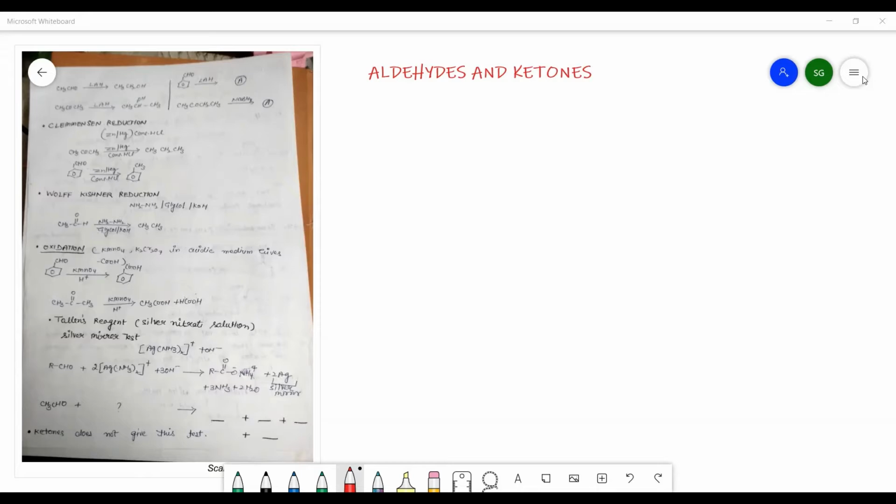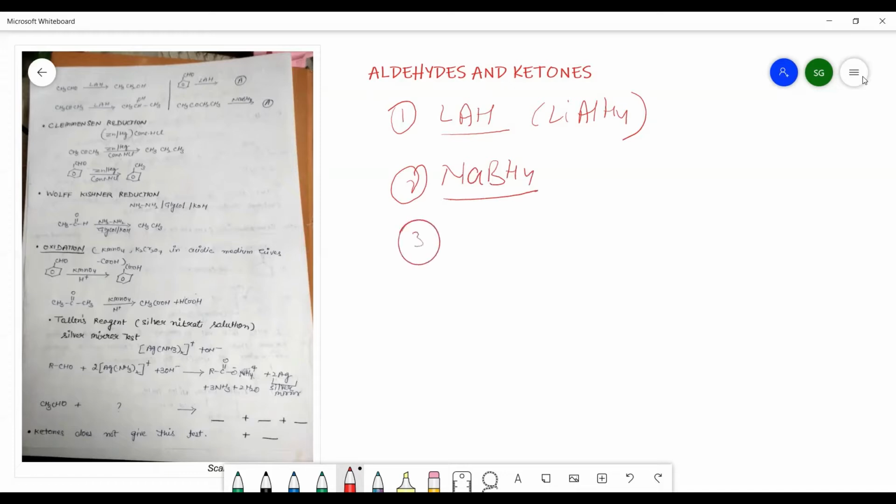As you know well, the reducing agents are lithium aluminium hydride, sodium borohydride, and platinum, nickel, palladium in the presence of hydrogen gas. Lithium aluminium hydride is the strong reducing agent. Sodium borohydride is the mild reducing agent. Nickel, platinum, palladium, any one of them in the presence of hydrogen gas also gives the reduction behavior.